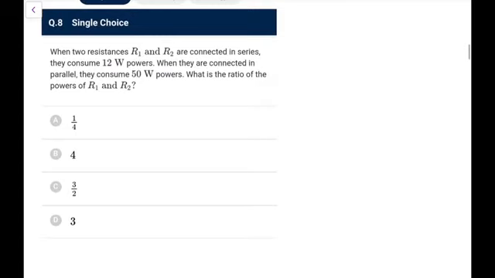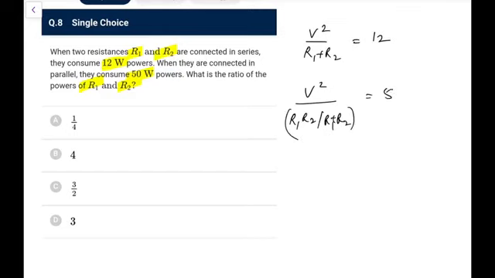Next one. When two resistances R1 and R2 are connected in series, they consume 12 watt power. When they are connected in parallel, they consume 50 watt power. What is the ratio? So what we say, in series, the power consumed would be V square upon R series, which is R1 plus R2, that is 12 watt. In parallel, it becomes V square upon R1 R2 upon R1 plus R2, that is what you can write. So this value comes out as 50.